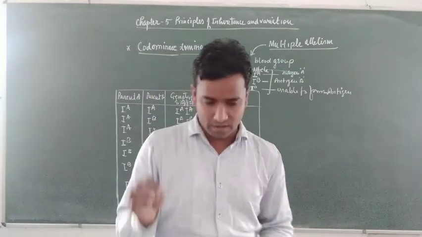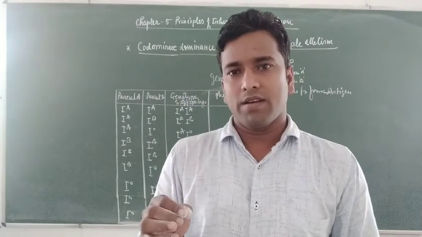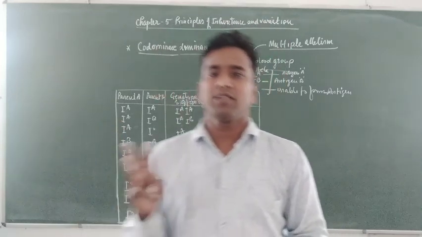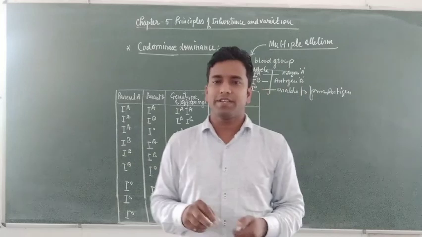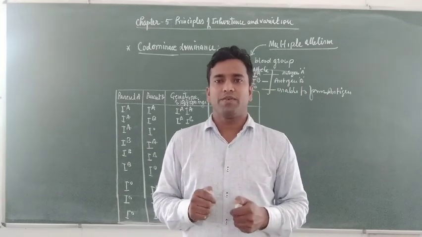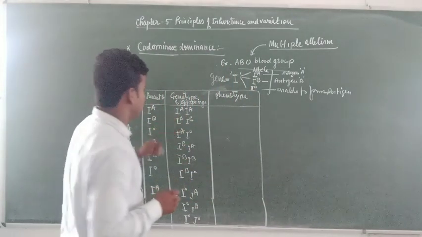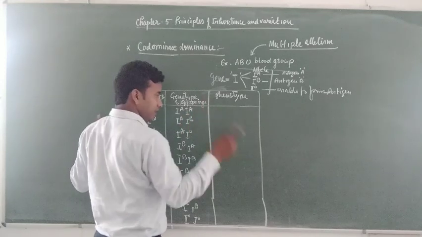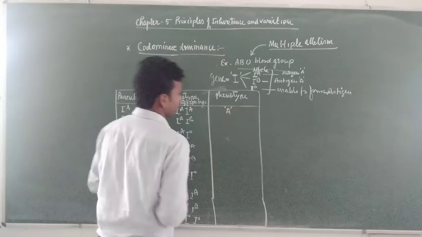Students, we can also understand this by the ploidy of the organism. Why are 3 alleles not present inside our body? Because our body is diploid in nature and only 2 sets of chromosomes are found. Here IA forms antigen A on the surface of the RBC, so the blood group will be A.